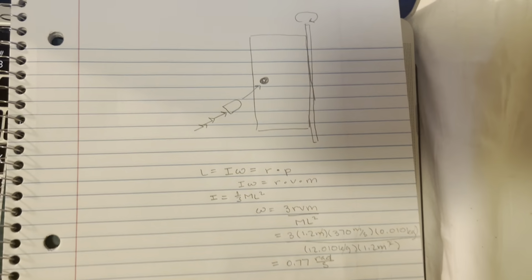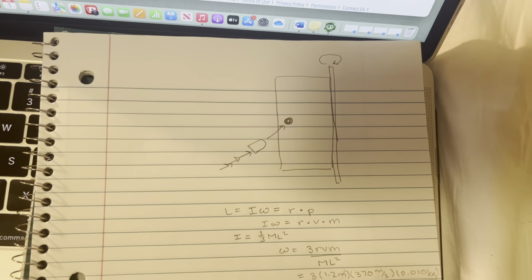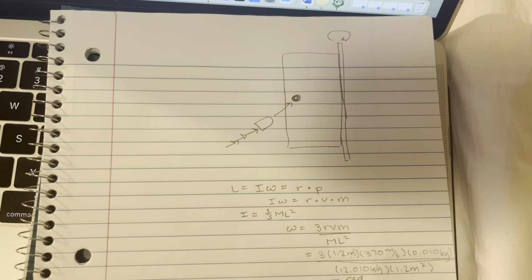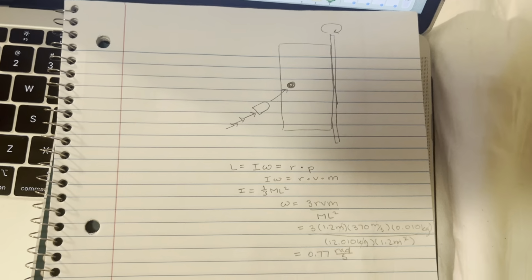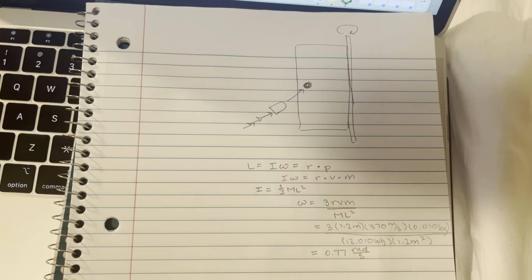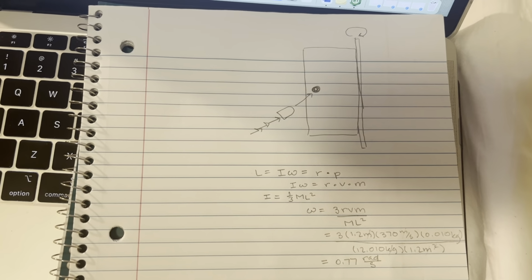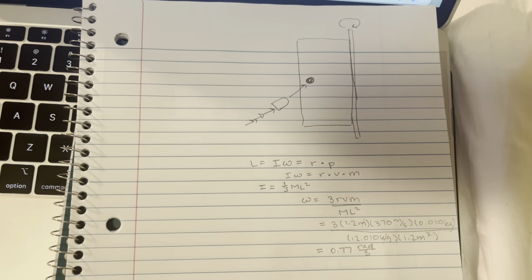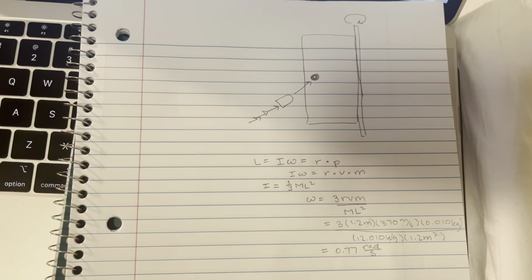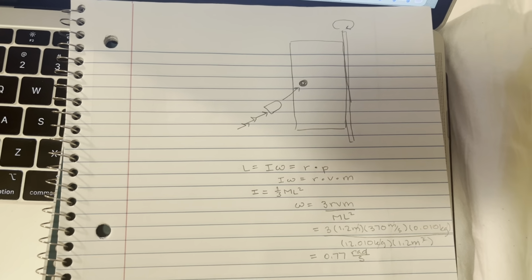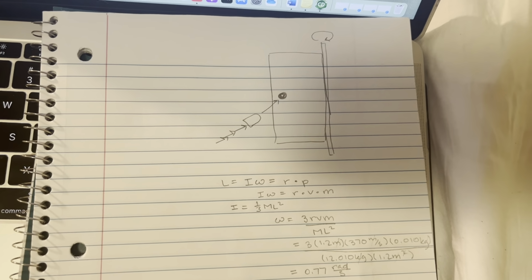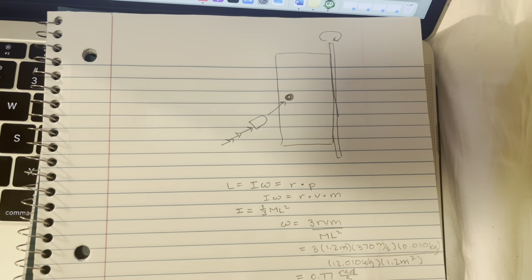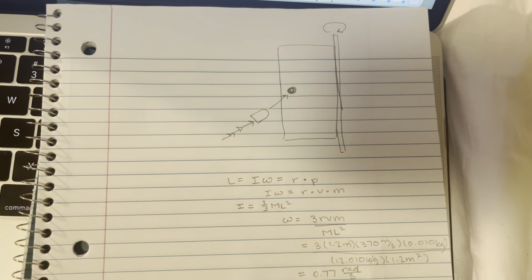So I have the answer up on the screen, but obviously we are going to go through how I got there. All right, so the first thing I did is I just drew this lovely diagram. It says that the door swings at the edge on a hinge, so I'm just indicating that as like a free axle, so the door is gonna rotate around that after the impact of the bullet. And then the bullet is gonna hit right on the edge farthest away from the hinge, which isn't indicated as clearly as it could be, but it's gonna be all the way on the farthest left side. Not in the middle of the door, but way on the side.